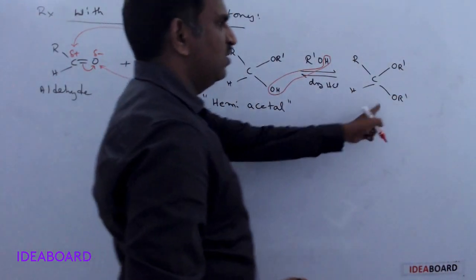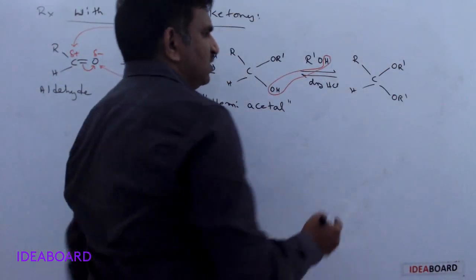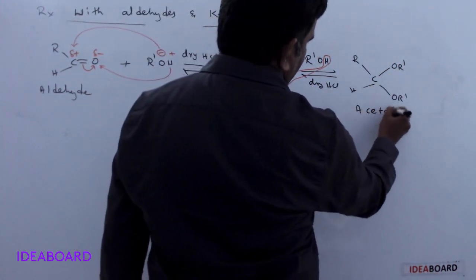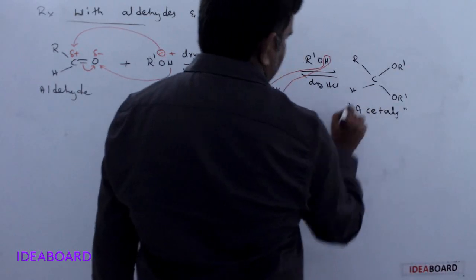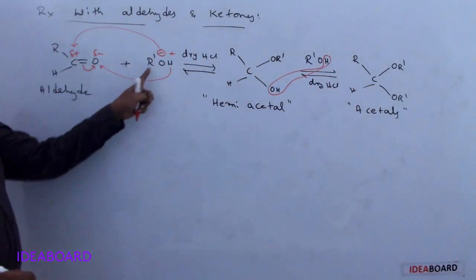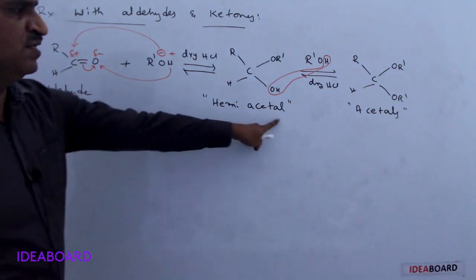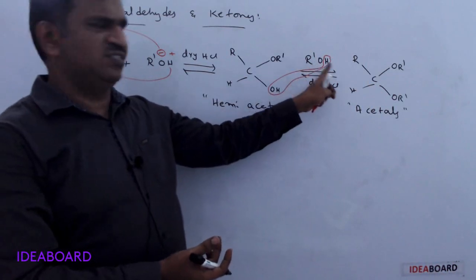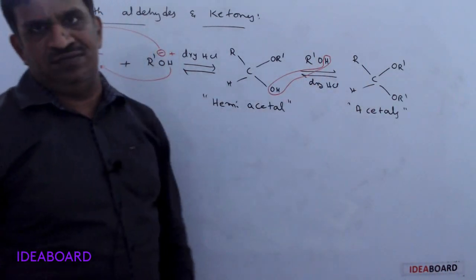This is a gem-dialkoxy alkane, or simply called an acetal. So aldehydes react with 1 mole of alcohol to form hemiacetal. With 2 moles, the second mole of alcohol also reacts and gives acetals.